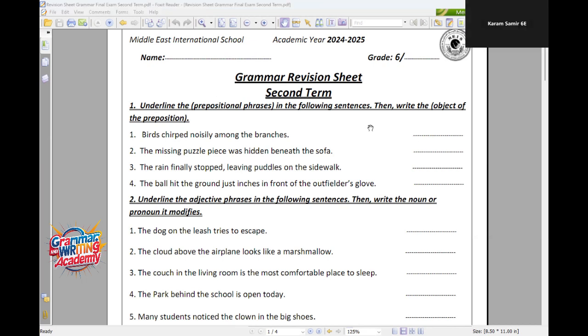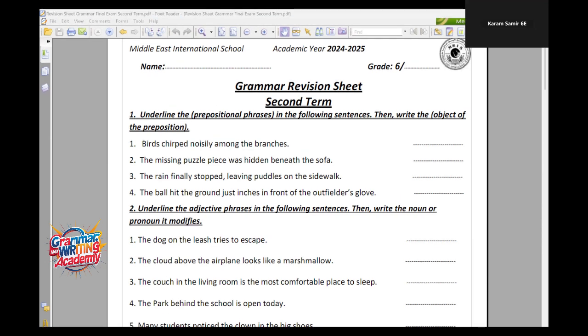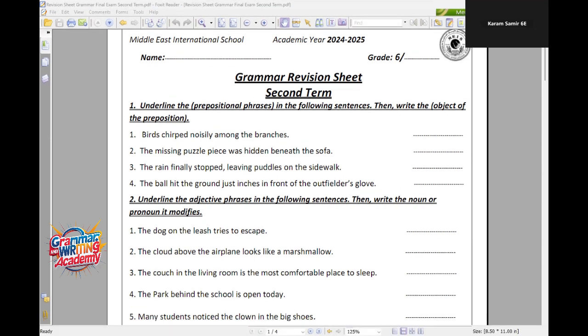Evening, Karam. Can you read the first question for us, please? Underline the prepositional phrase in the following sentences, then write the object of the preposition. My dear boys, we mentioned before that a preposition shows the relationship between a noun or a pronoun or even another word in a sentence. These prepositions often indicate direction, location, time, or even relationship.